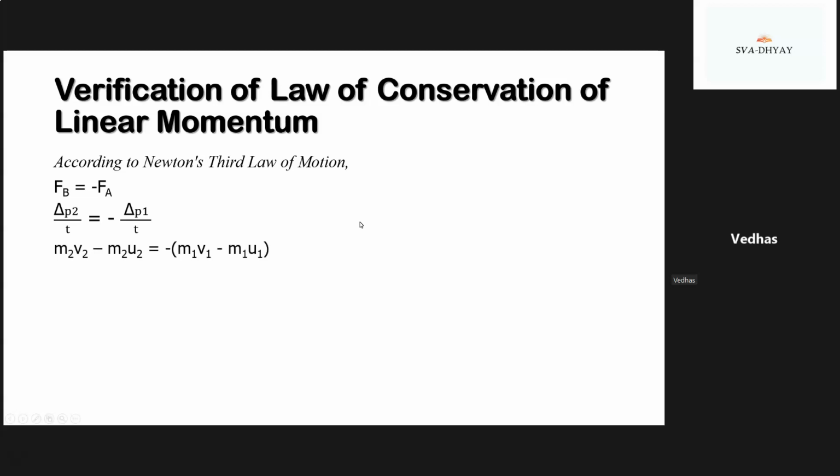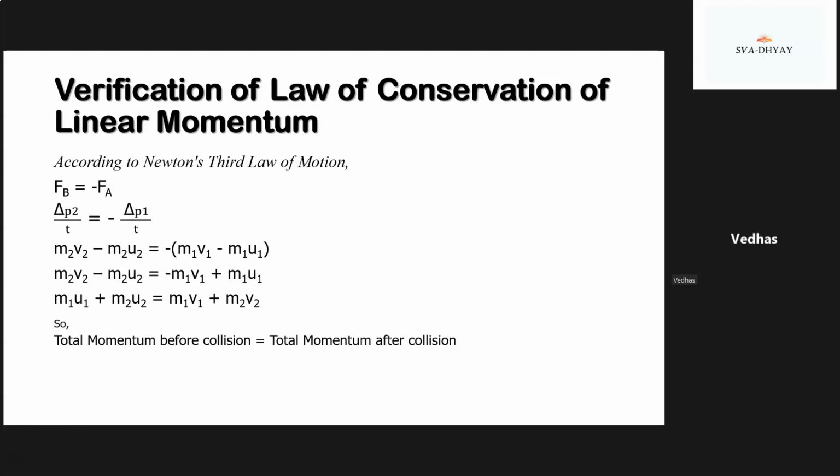Now t gets cancelled. So writing the values, m2 v2 minus m2 u2 equals minus bracket m1 v1 minus m1 u1 bracket close. So m2 v2 minus m2 u2 equals minus m1 v1, and here the sign gets changed, so plus m1 u1. So the final value we get is m1 u1 plus m2 u2 equals m1 v1 plus m2 v2. So the total momentum before collision equals the total momentum after collision.